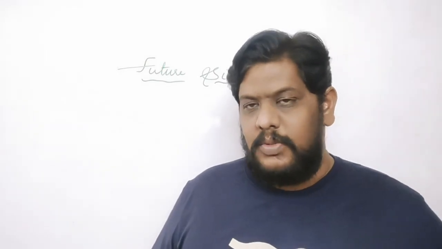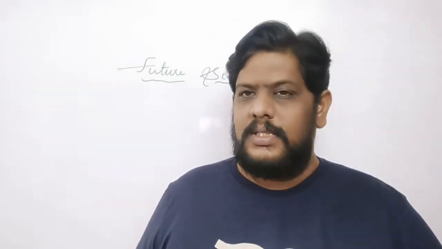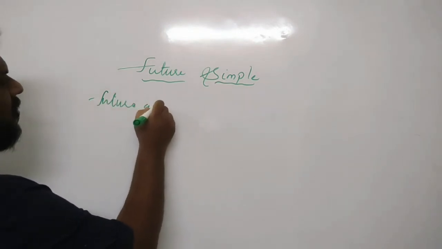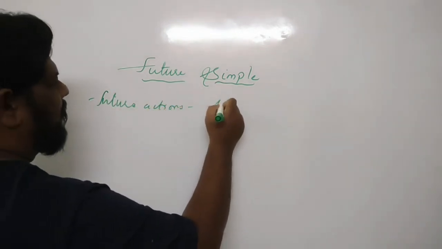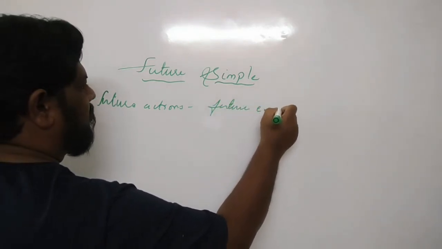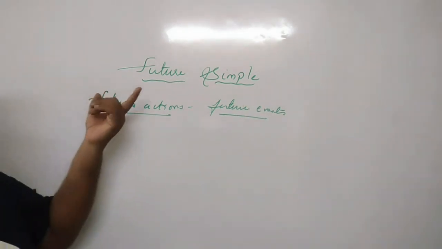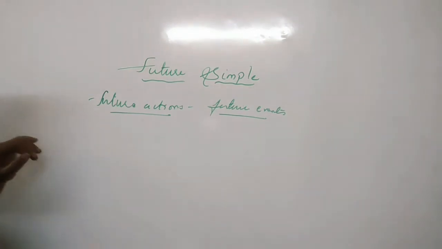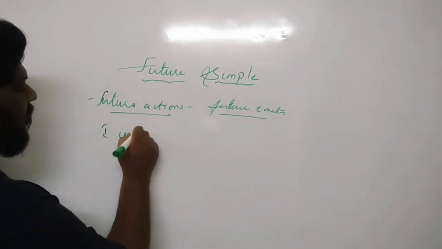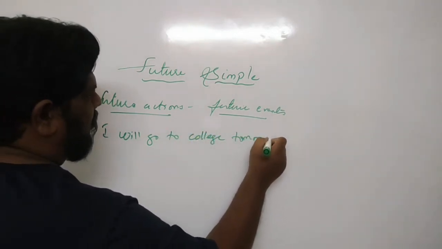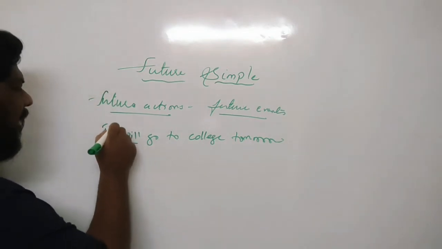We'll see now what is future simple. So future simple is the tense which expresses very simple actions which take place in the future. Future simple expresses future actions or future events. Whether they are future actions or future events, they are basically expressed in the future simple. For example, I may say, I will go to college tomorrow.